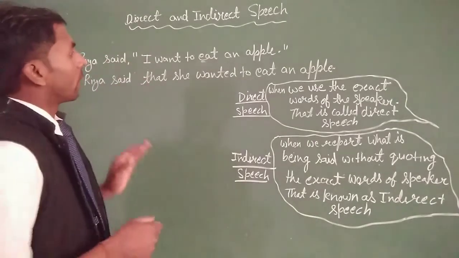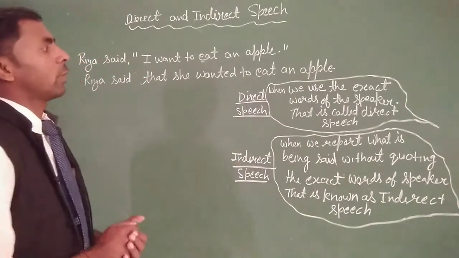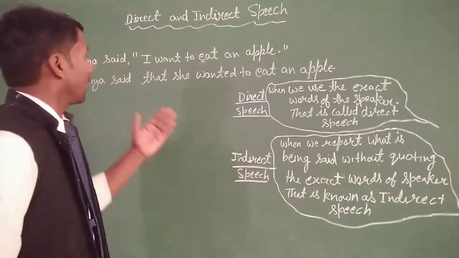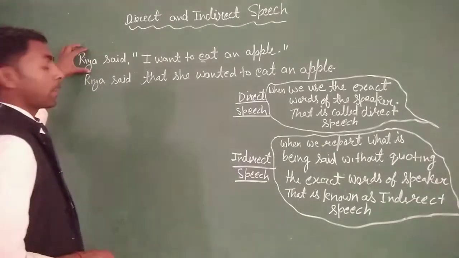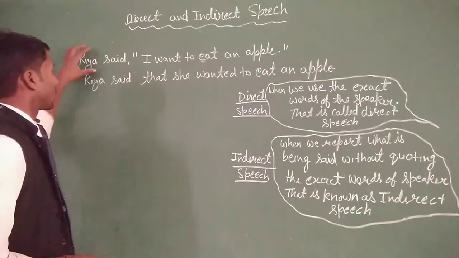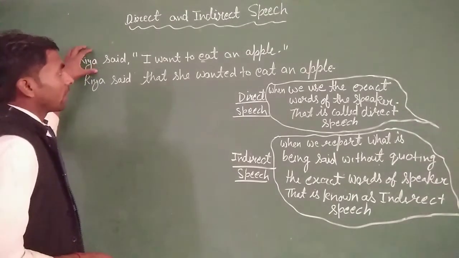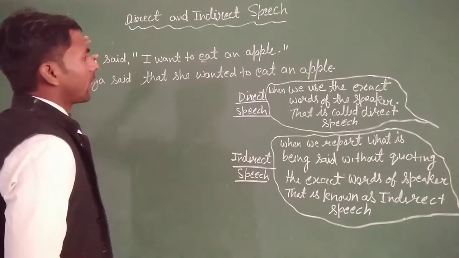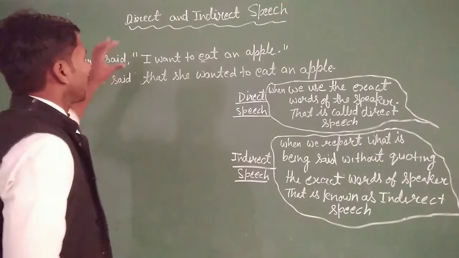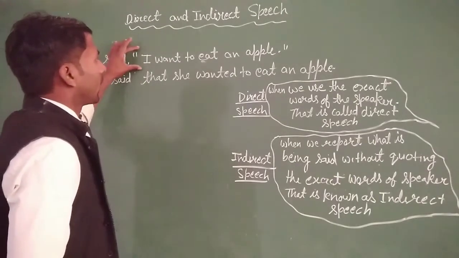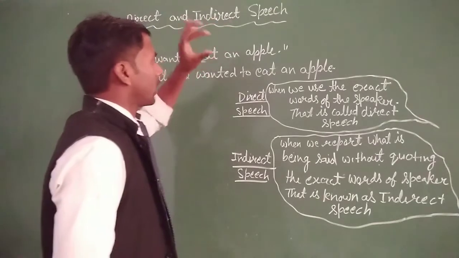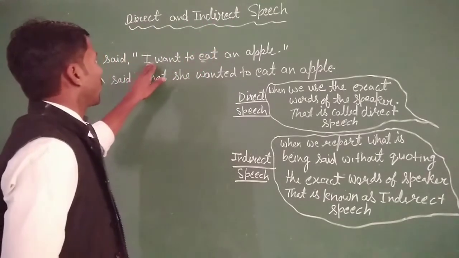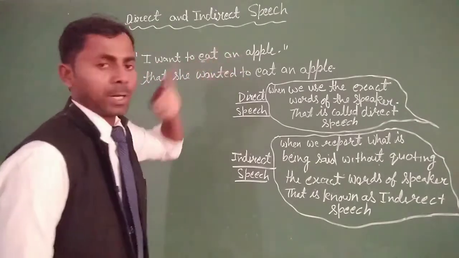Direct speech means when we use the exact words of the speaker, that is called direct speech. The speaker means that person, the speaker part of the sentence. When we use the exact words of the speaker, it will be direct speech. Like here, the statement of the speaker: I want to eat an apple.